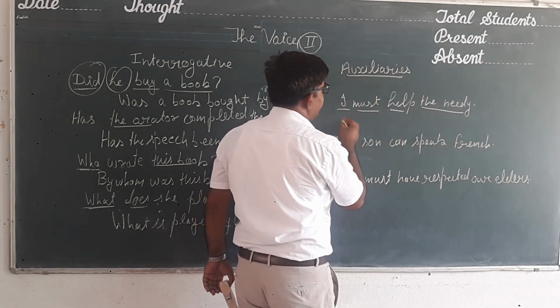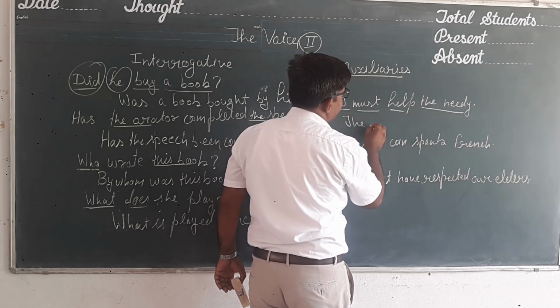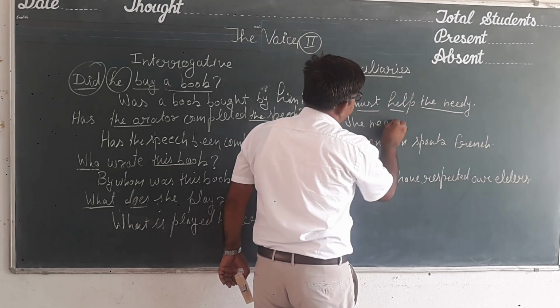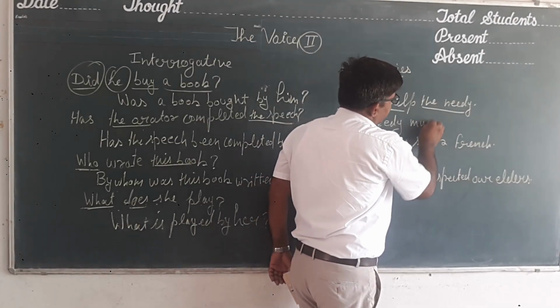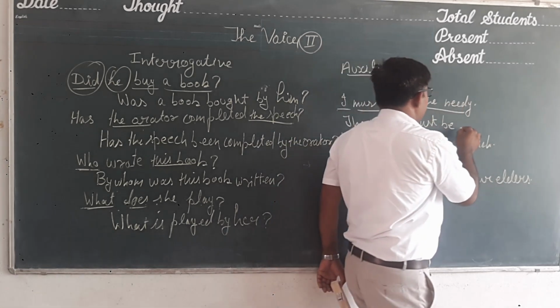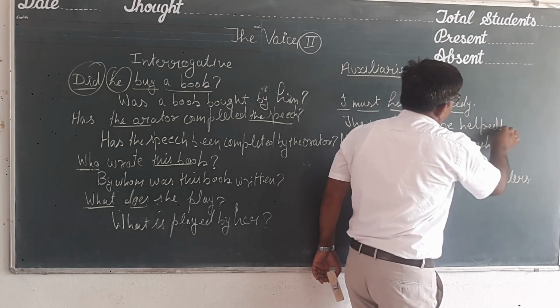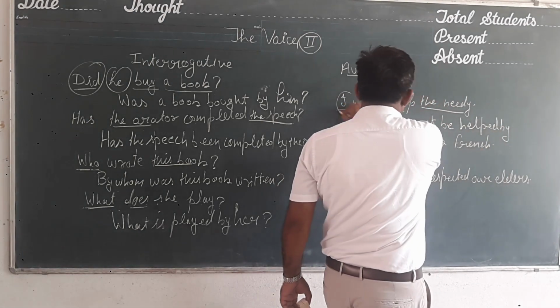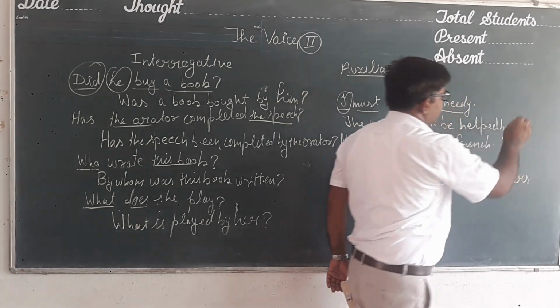The sentence will be: the needy, we shall take the object at first, the needy, must be, then past participle helped, the needy must be helped by I, my, me, by me. So this is the sentence.